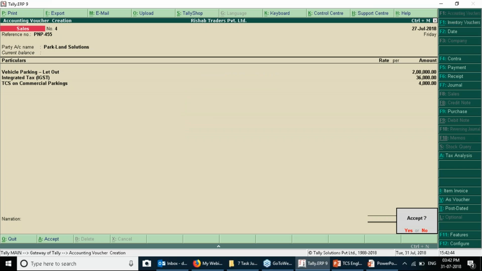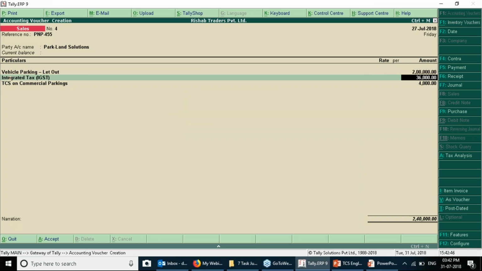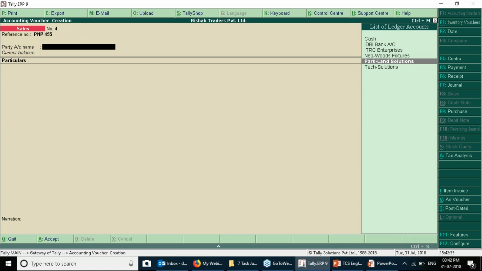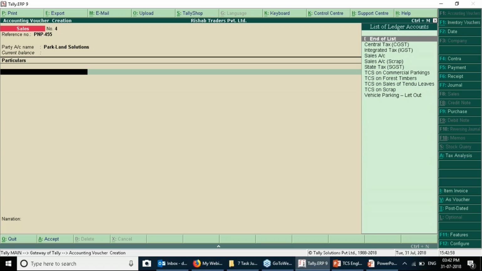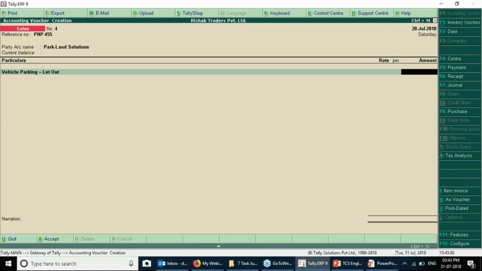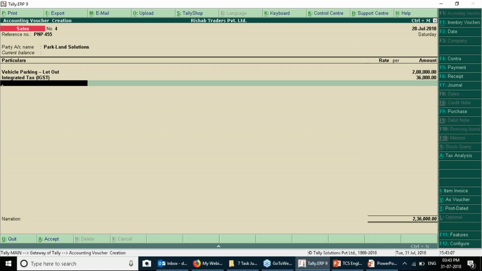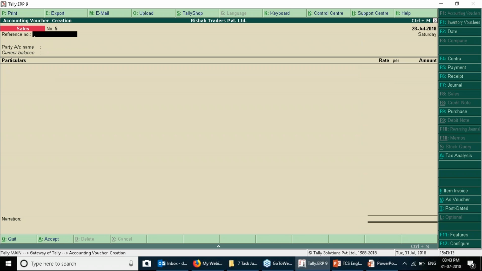Before saving the transaction, I will pass this transaction once again. Changing the date to 28. Park and Land Solutions. Vehicle parking let out is the sales. 2 lakhs. Integrated tax and TCS on commercial parking. So let me save the entry. So this is how the various entries of tax collected at source would be passed in Tally.ERP9. I hope you have enjoyed.